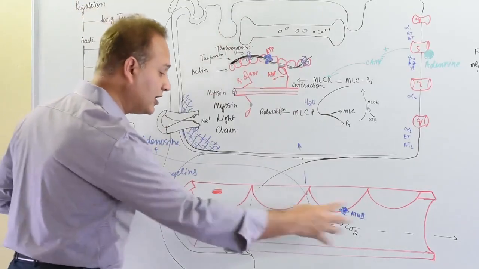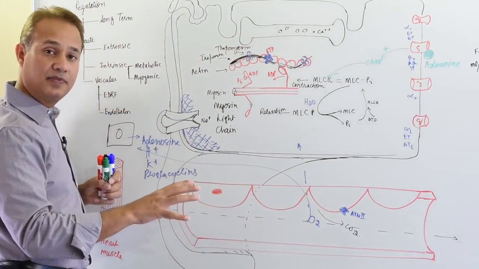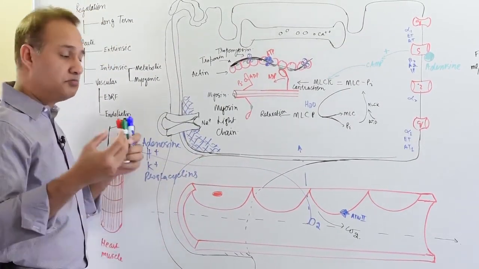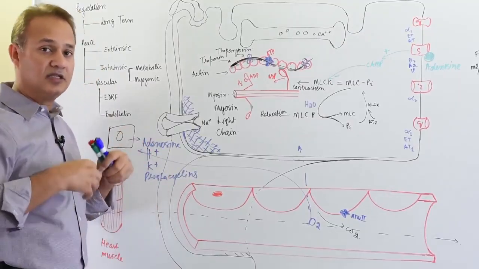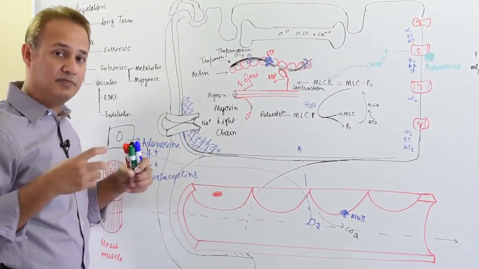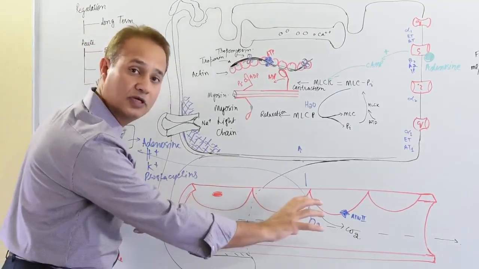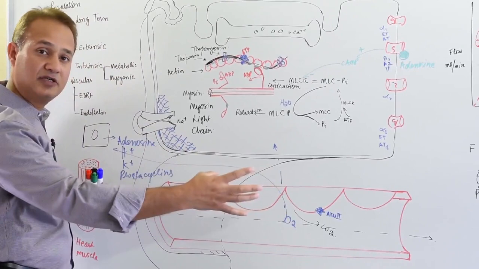As soon as this flow increases, it would wash away these metabolites. Whatever the reason, be it an IV infusion, excitation, increased stroke volume, or increased force of contraction of the heart, when there is more flow, it would pull this and suck away these metabolites faster.